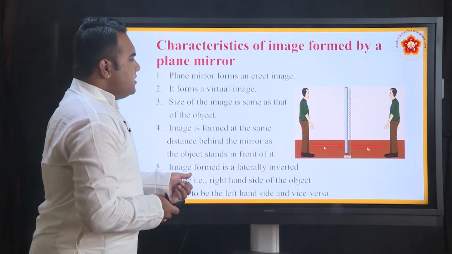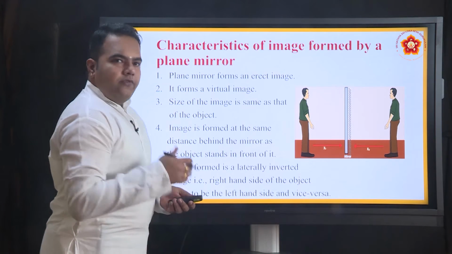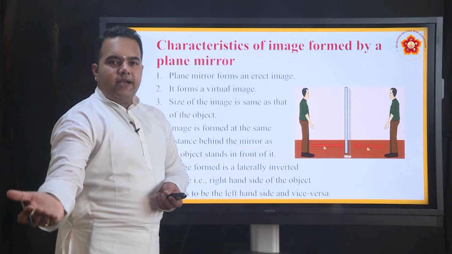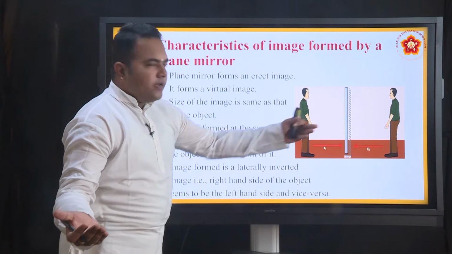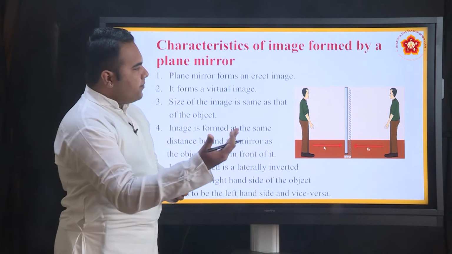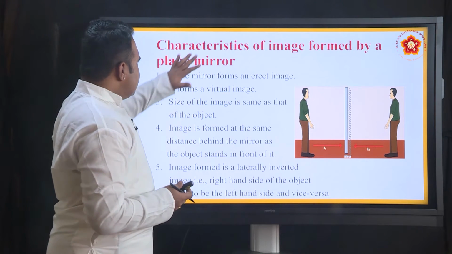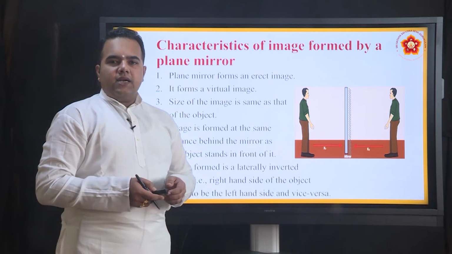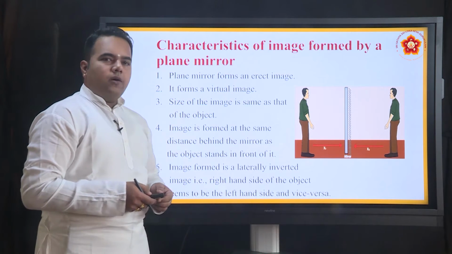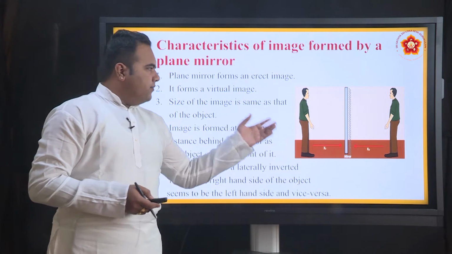And the image is formed laterally inverted. When you stretch, for example, a right hand in front of the mirror, inside the mirror you will see as if it is from the mirror's point of view, it will be lateral, that is, the left hand is being stretched. So these are the main basic characteristics of the image formed by a plane mirror, which you have studied in your earlier classes.